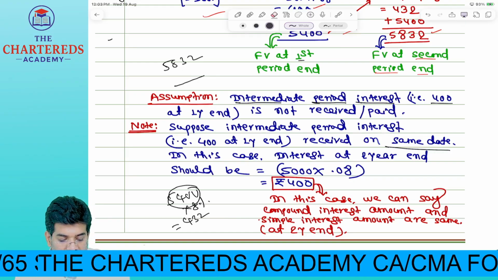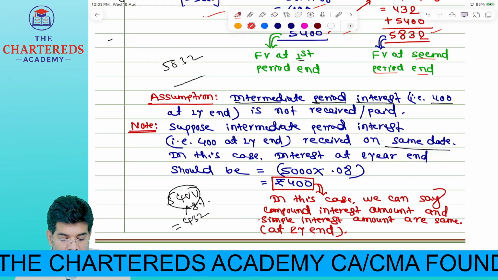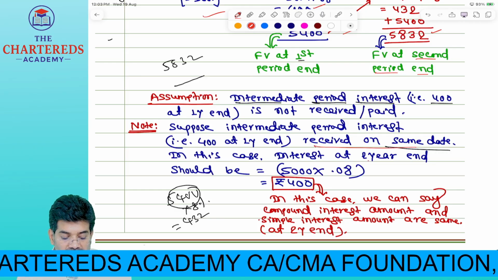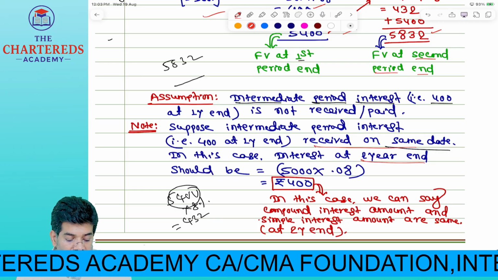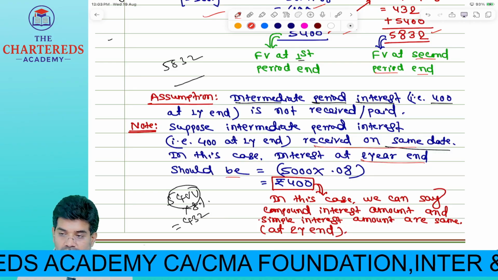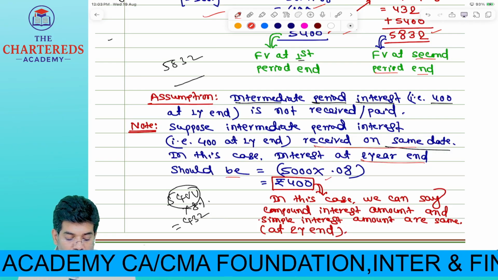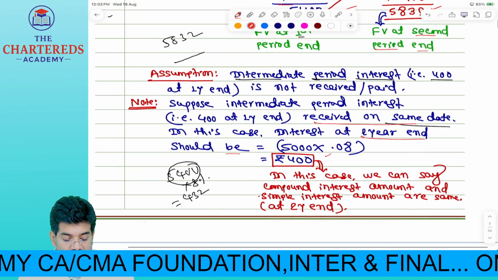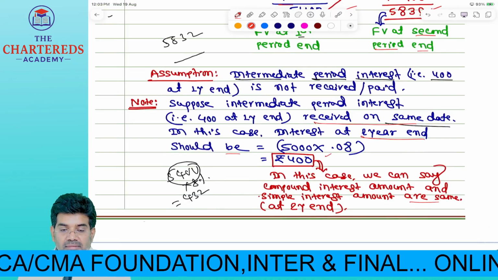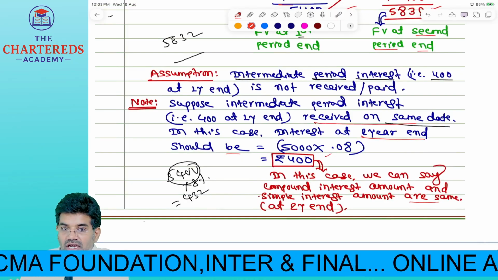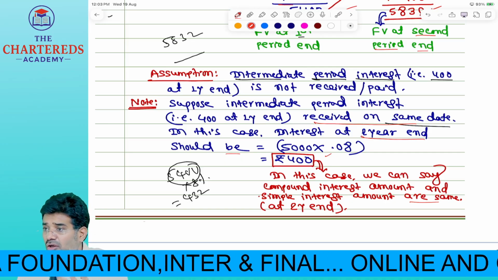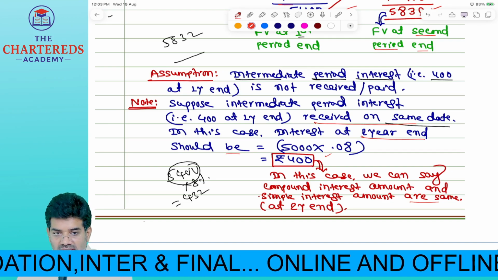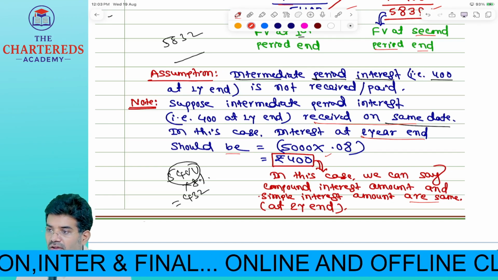Suppose intermediate period interest of 400 rupees at the end of the first year is received on the same date. In this case, interest at the second year end should be 5,000 into 8%, that is 400. In this case, we can say compound interest amount and simple interest amount are the same. So if interest is paid, then the compound interest amount and simple interest amount will remain the same. That point also you can write in your notebook.